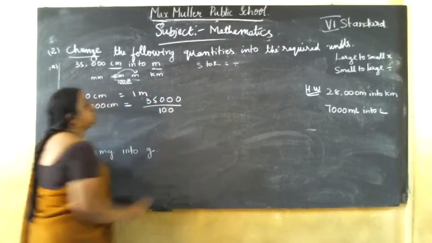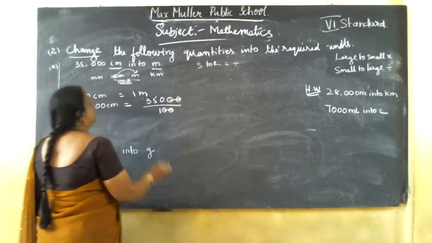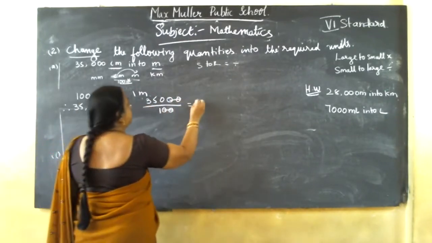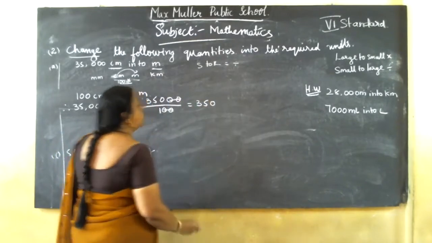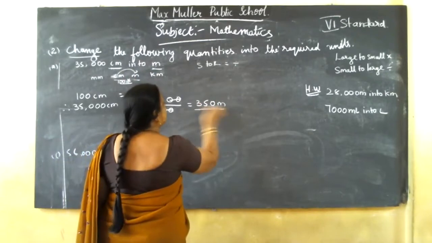If zeros come, you can go for the shortcut method of division: two zeros cancel. So what is the answer? 350. 350 what? 350 centimeters that we converted into meters. So meters. This is the answer.